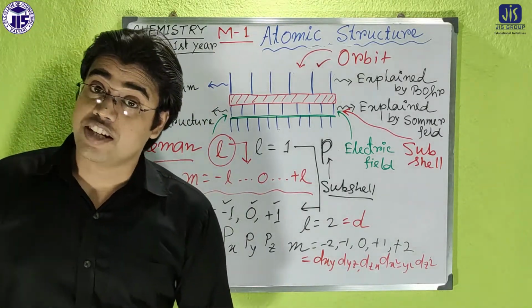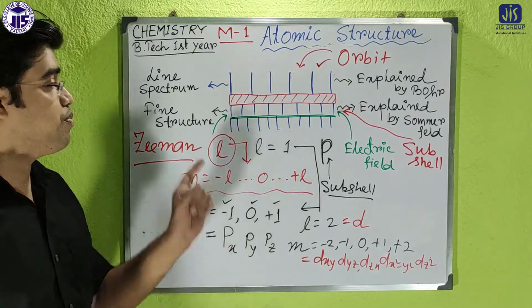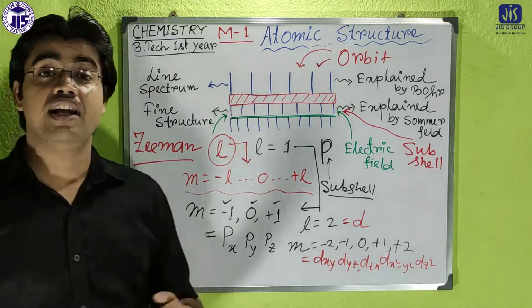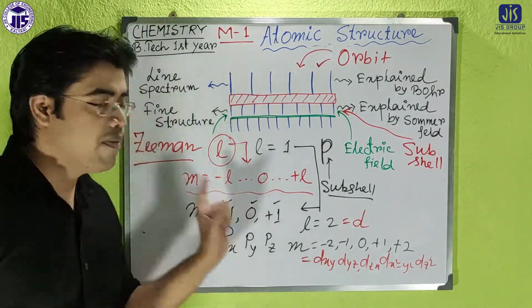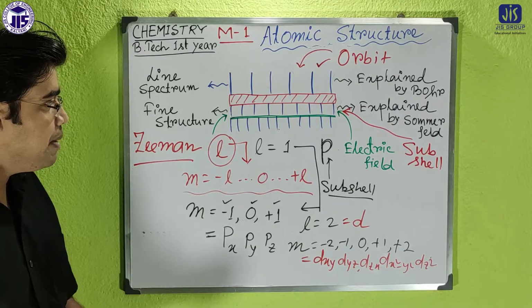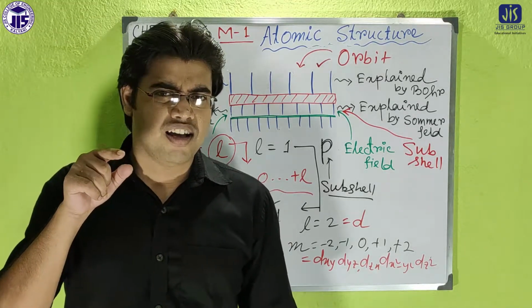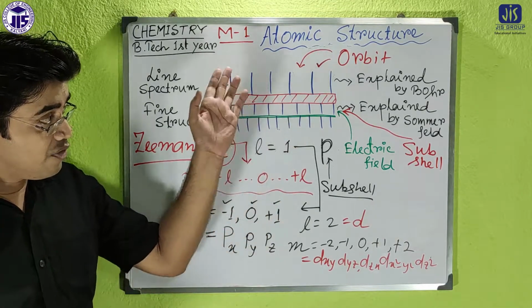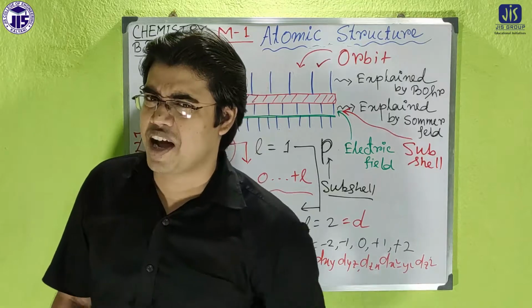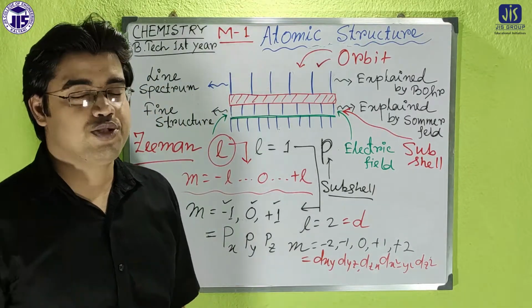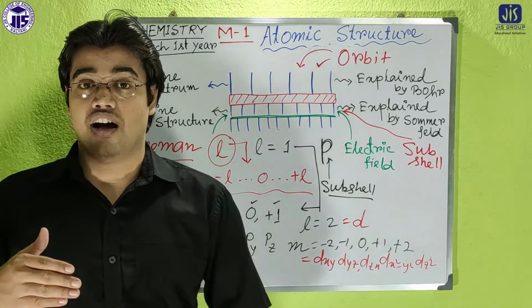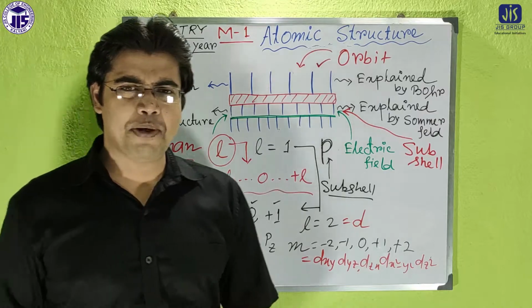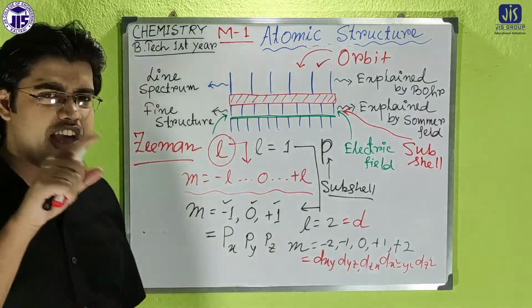By that way Zeeman successfully explained why each and every line is split into several lines, and that is called the Zeeman effect. You can keep in mind that Zeeman aims for magnetic moment, because there is also another effect called the Stark effect, and at exam time it becomes very confusing which is the Stark effect and which is the Zeeman effect. So that is the simple way to keep in mind that Zeeman aims for magnetic moment.